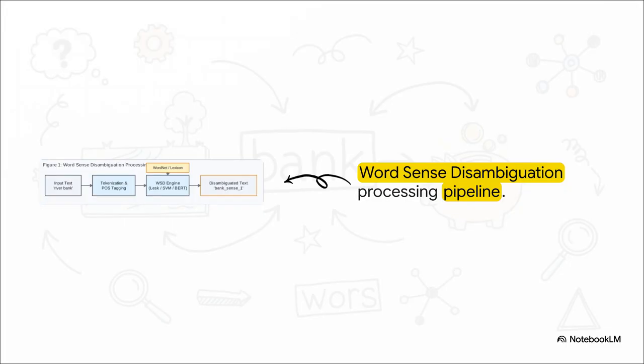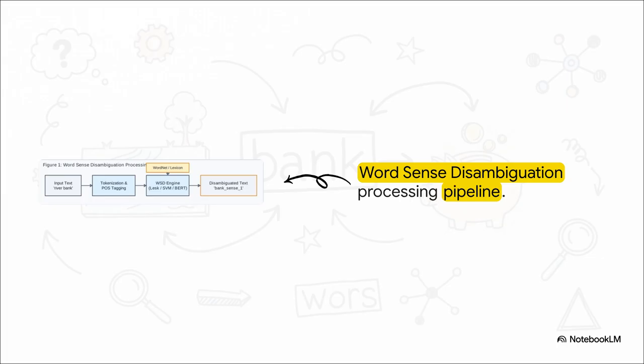Okay, let's look at how this actually works step by step. To solve the problem, WSD engines follow a very specific processing pipeline. Starting with the raw input text, the very first necessary step is tokenization and part-of-speech tagging. Basically, this chops the continuous text into discrete, usable tokens and figures out the grammatical role of each word. Is it a noun, a verb, an adjective?